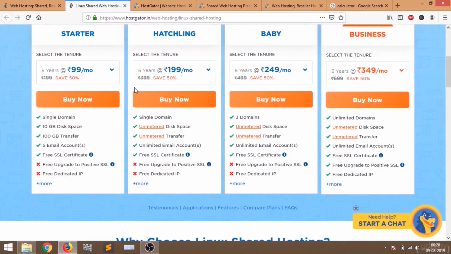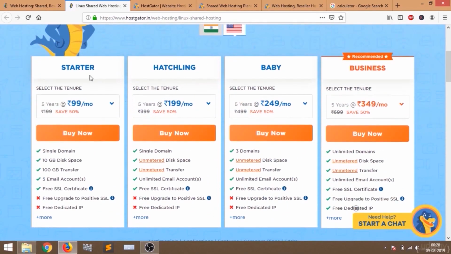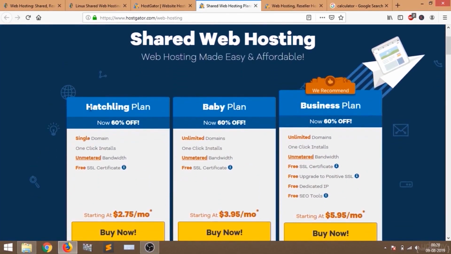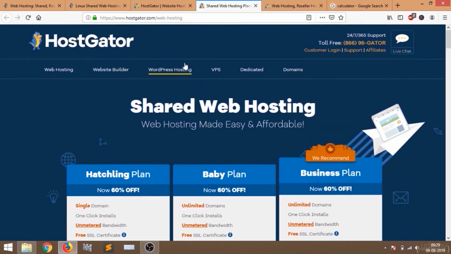If you are using hostgator.in, then I prefer you to go with the starter or the hassling plan. I do not recommend the baby or the business plan if you are a beginner. And if you are not from India, then you can go with either the hassling plan or the baby plan. The difference is that you can host a single domain with the hassling plan, and unlimited domains with the baby plan. This is the feature on the hostgator.com website.